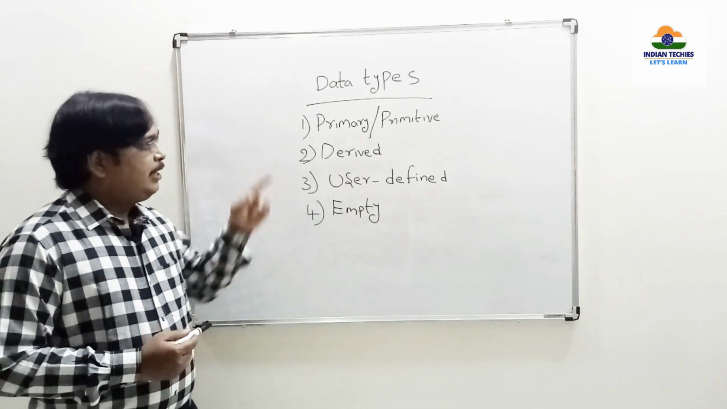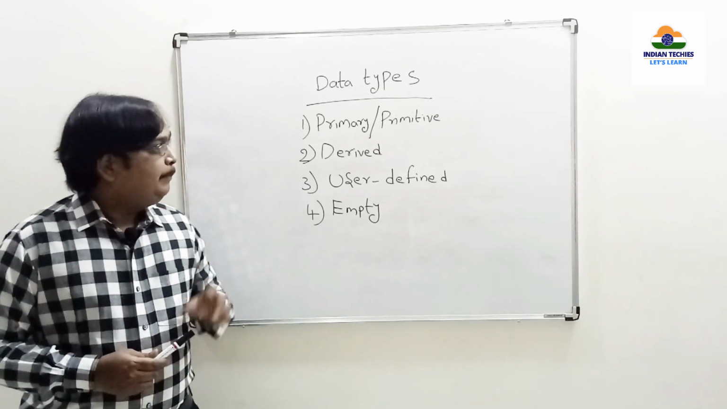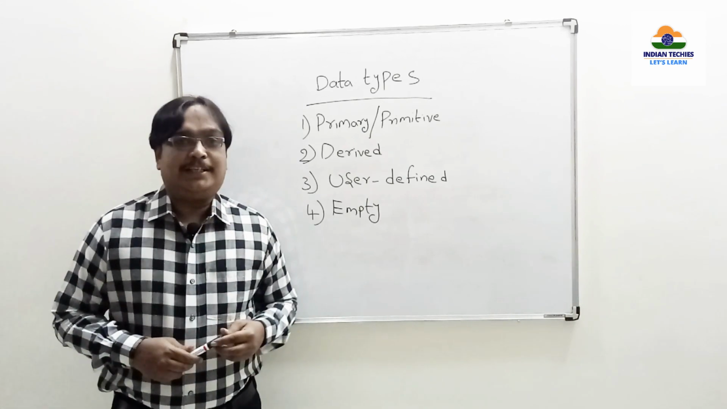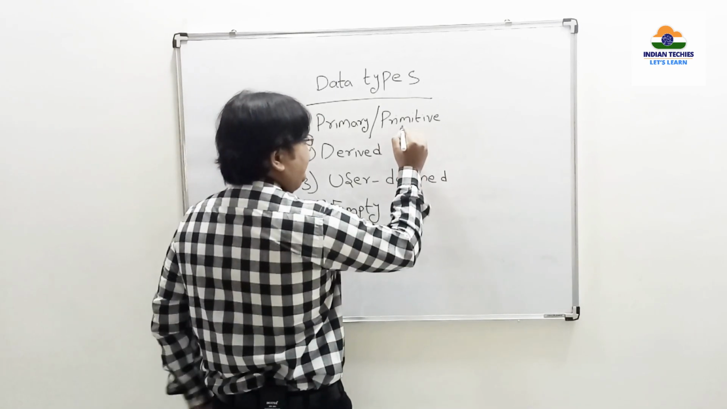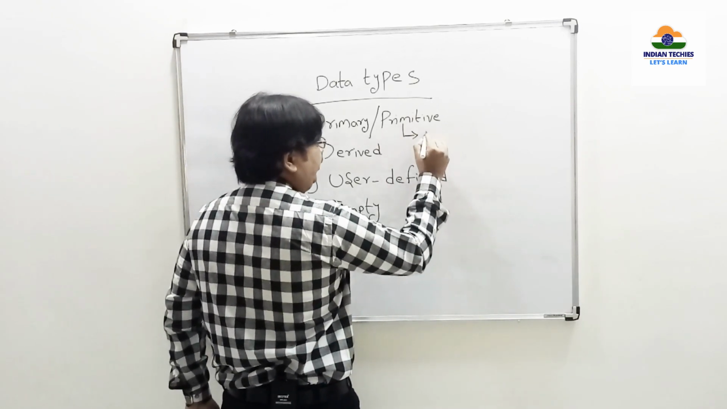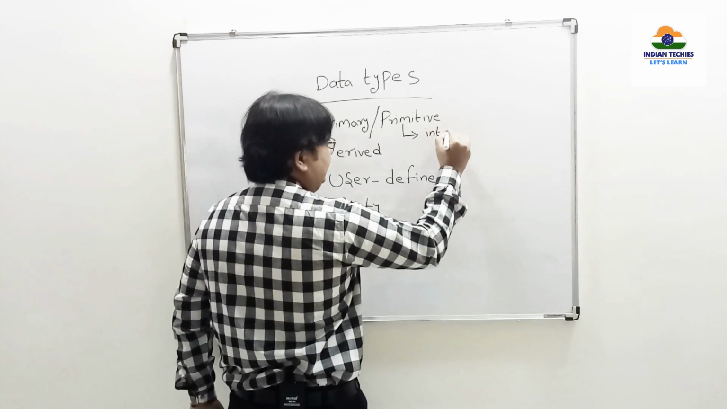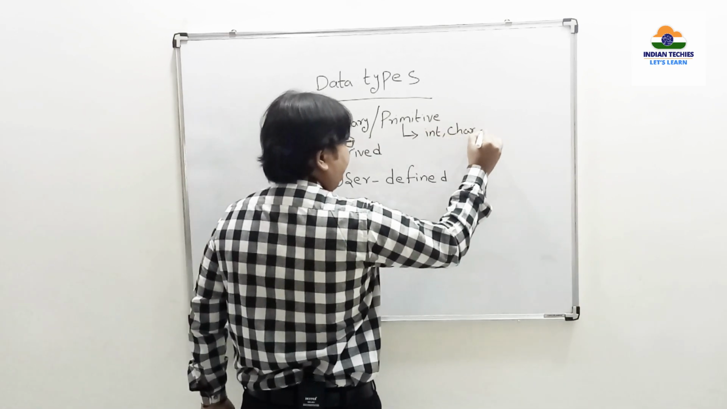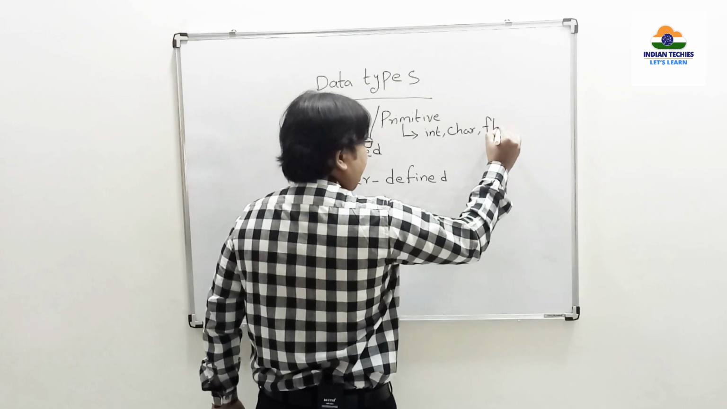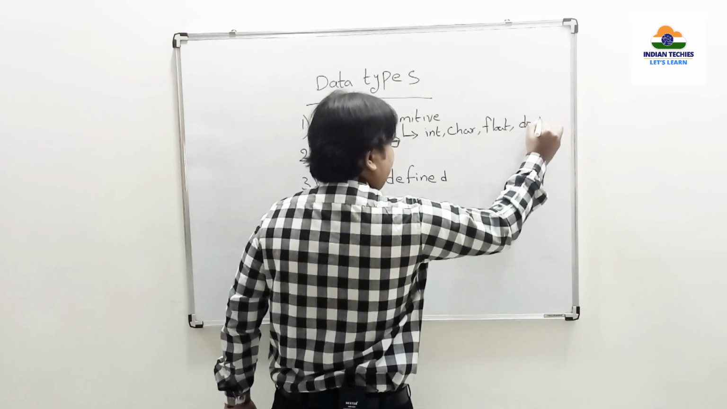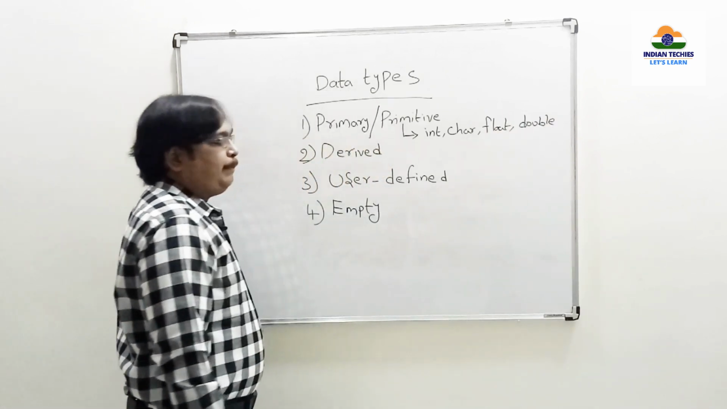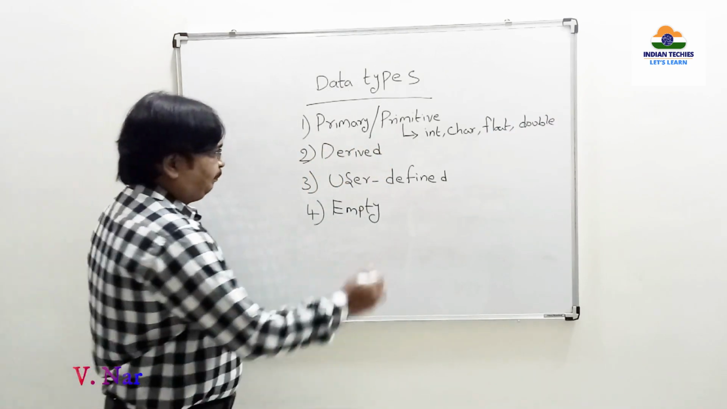Coming to the first one, primary or primitive data types, also called predefined data types. In these primary or primitive data types, we will be seeing 4 types: int, char, next one is float, and another one is double. These are the primary or primitive data types.